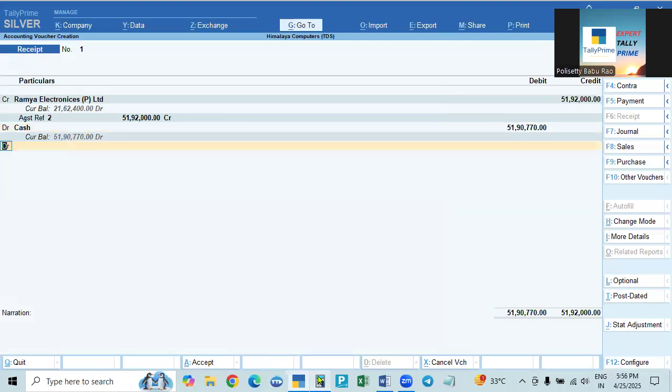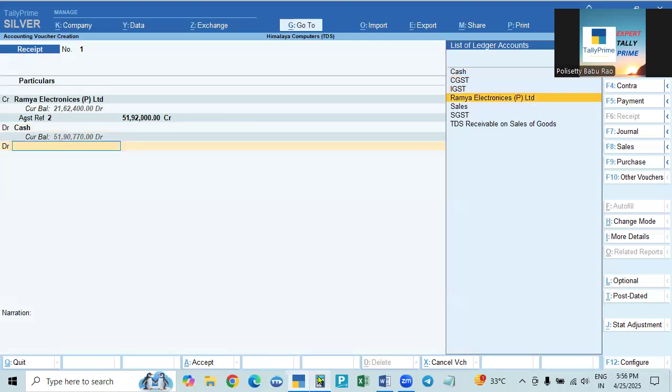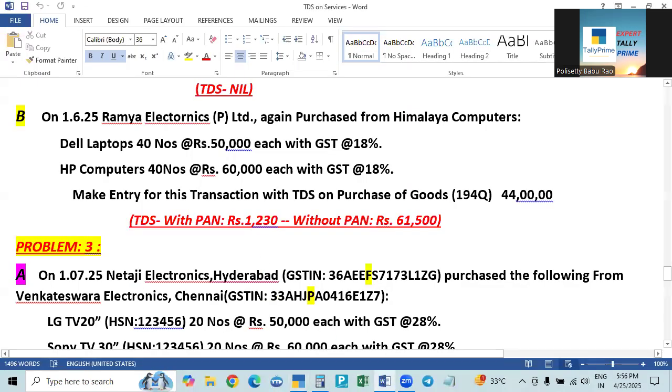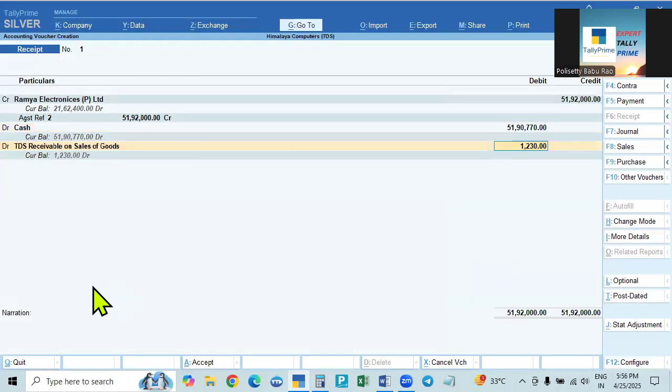Okay, now that is over. Next, another asset. This is the cash we received. This is TDS, which is an asset that will be debited. The amount deducted is 1,230. After deduction, this is the amount we received. Like this we can make the entry. In the sales voucher, since they are deducting, we will not show the deduction. We will show the collection.